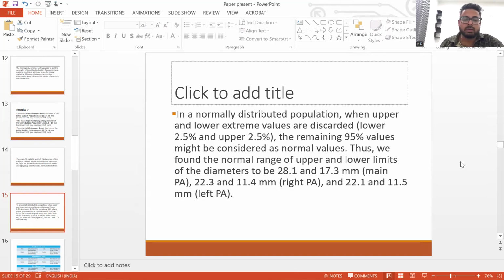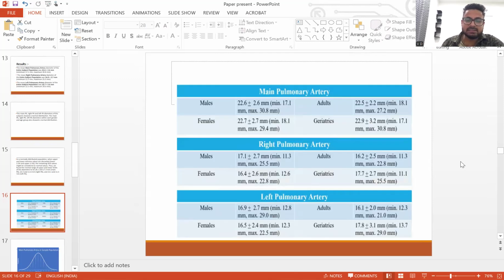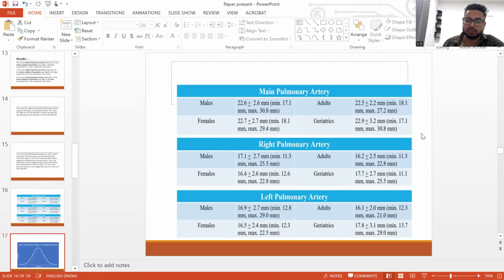Thus, we found the upper and lower limits of the diameters of main pulmonary artery to be 28.1 and 17.3. For right pulmonary artery, the upper limit was 22.3 and lower limit was 11.4. For left pulmonary artery, the upper limit was 22.1 and lower limit was 11.5. This is the tabular representation of the previously mentioned data. We have subdivided these findings based on variables of sex, that is male and females, as well as age groups, that is adults and geriatric population.